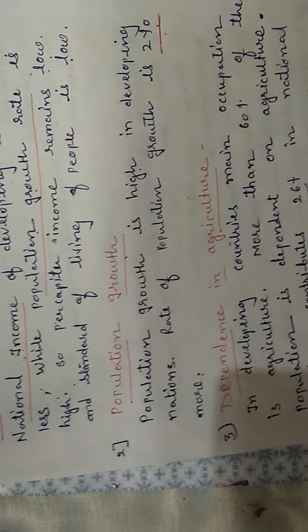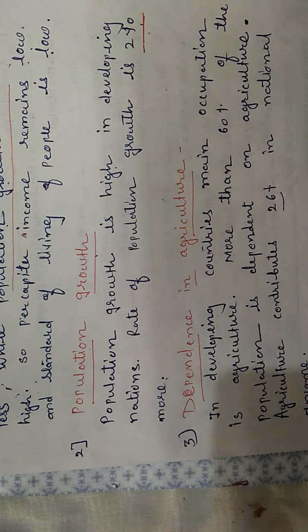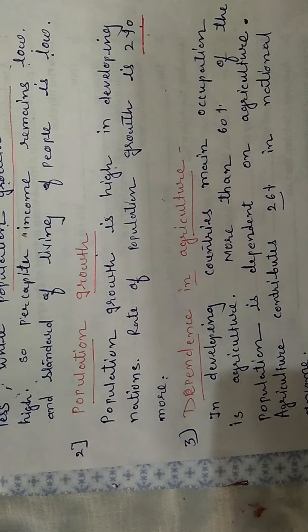Another feature, dependence on agriculture. In a developing country, a large number of people are engaged in the primary sector. More than 60% of the population is dependent on agriculture. More than 60% of the people live in villages and do harvesting, cultivation and farming activities.